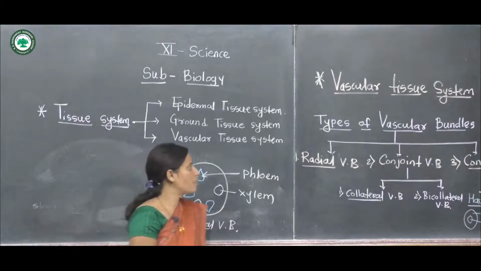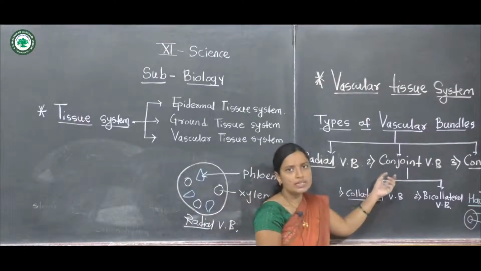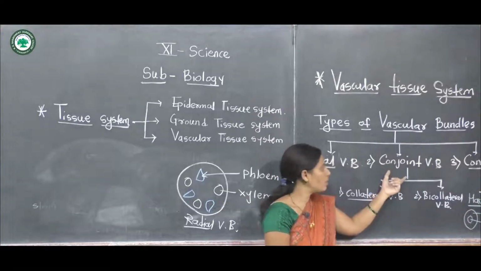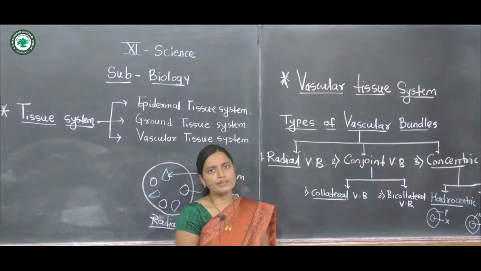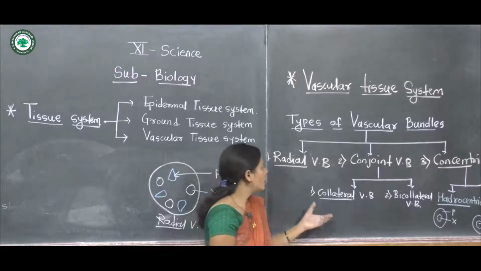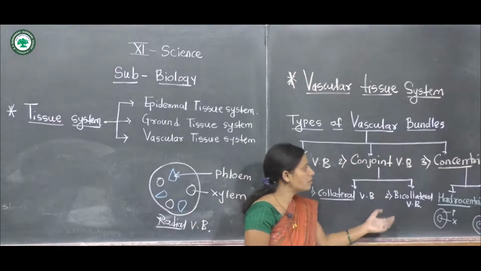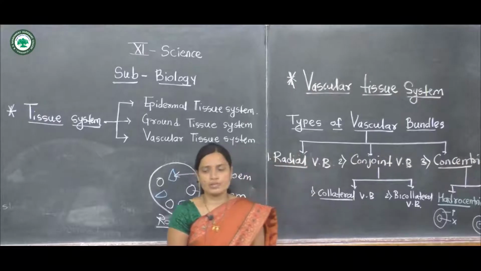The next type of vascular bundle is the conjoint vascular bundle. There are two types of conjoint vascular bundles, the collateral vascular bundles and the bicollateral vascular bundles.